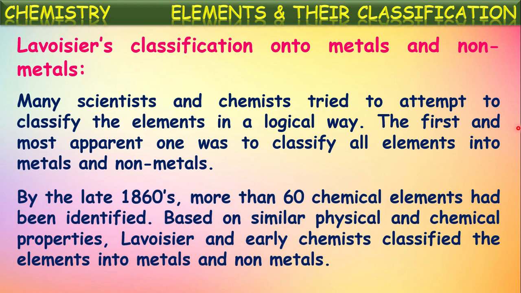By the late 1860s, more than 60 chemical elements had been identified. Based on similar physical and chemical properties, Lavoisier and early chemists classified the elements into metals and non-metals. So they tried to classify all the elements known by that time, around 60 elements, into metals and non-metals.